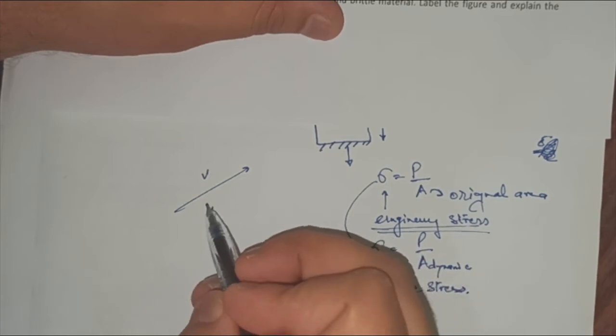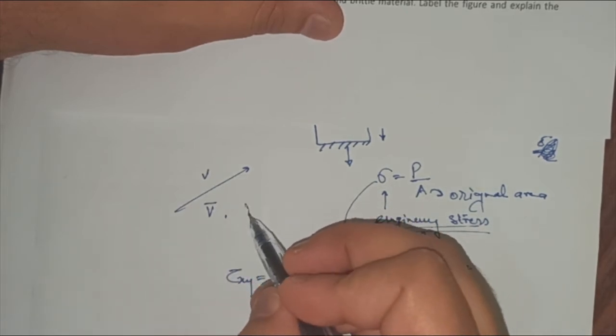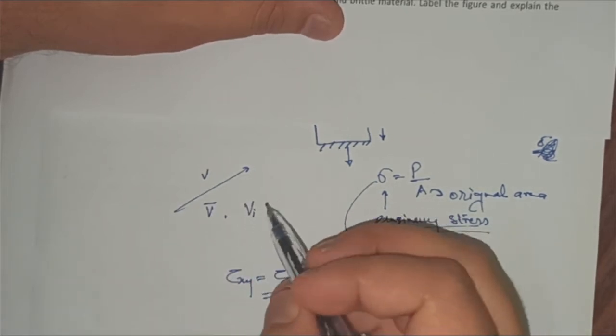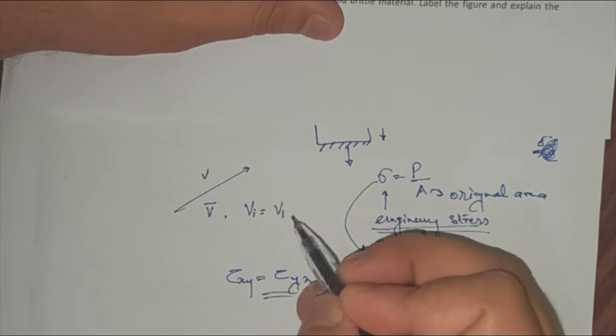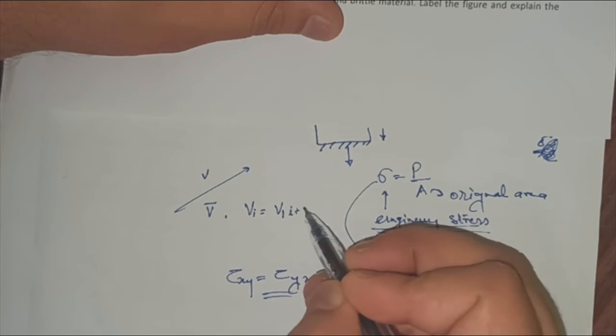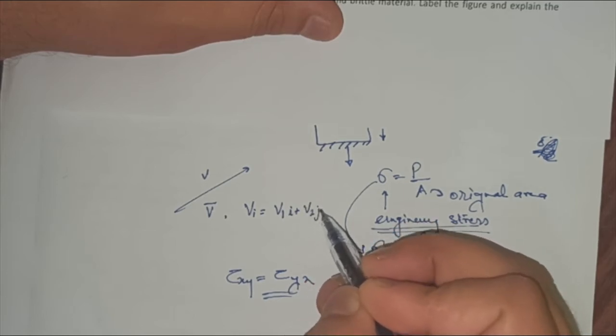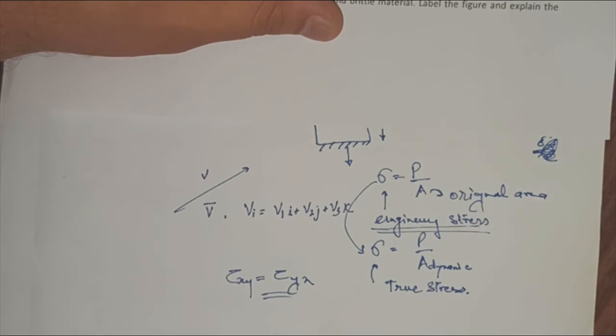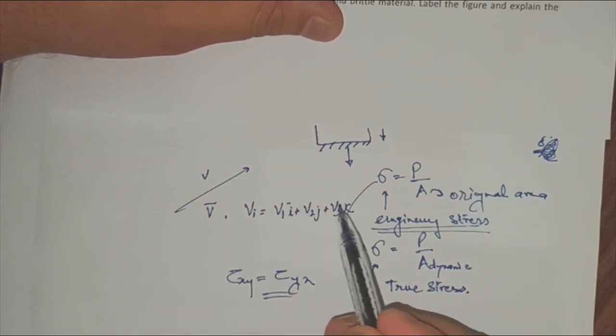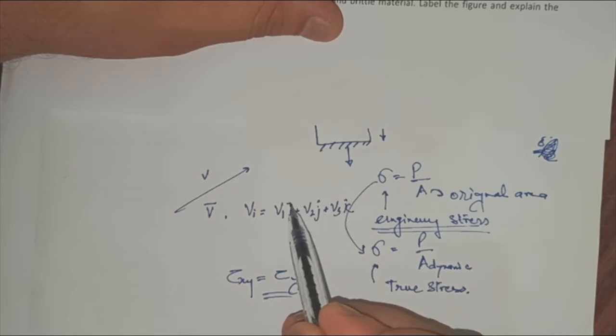You can write this like this, or you can write vi. So v will be composed of v1 i plus v2 j plus v3 k. These v1, v2, v3 are the components along the x, y and z directions, or i, j and k. So a vector can be represented like this. These will be the magnitudes and these will be the unit vectors.